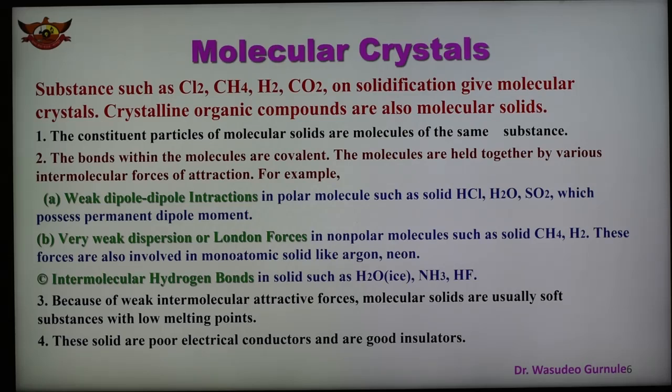So very weak London forces are present in non-polar molecules like CH4 and hydrogen. CH4 is a non-polar molecule. Hydrogen is non-polar, with no positive or negative pole. Between these molecules, London forces, very weak forces, are present. So these are the examples: methane, hydrogen, and also monoatomic solids like argon and neon have this type of London forces.